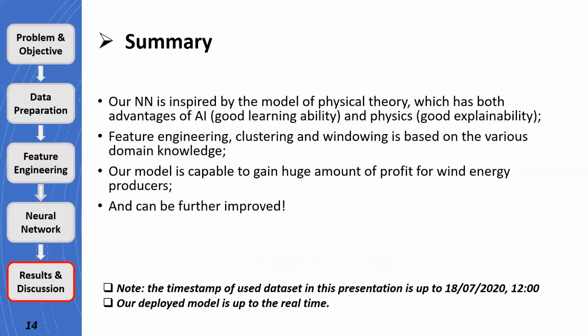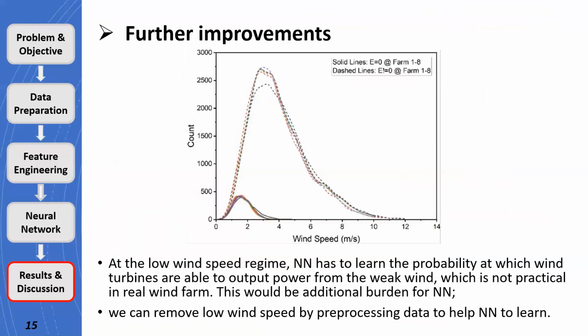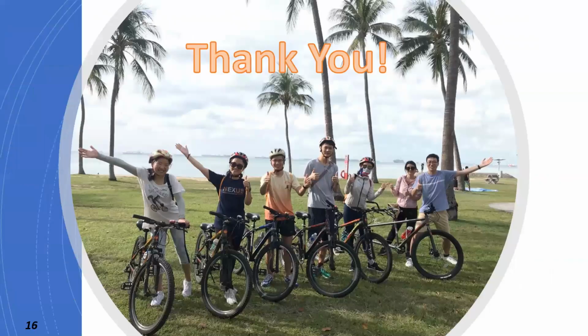In summary, our neural network is inspired by the model of physical theory, which has both advantage of AI and physics. We're using domain knowledge to do feature engineering, clustering, and windowing. Finally, our model is capable to gain huge amount of profit for wind energy producer. And of course, our model can be further improved. As can be seen, the low wind speed cannot efficiently output power, so we can remove them to help neural network learn better. Thanks for watching.